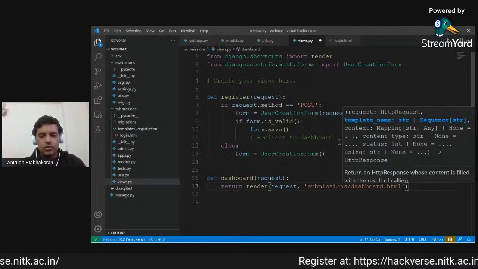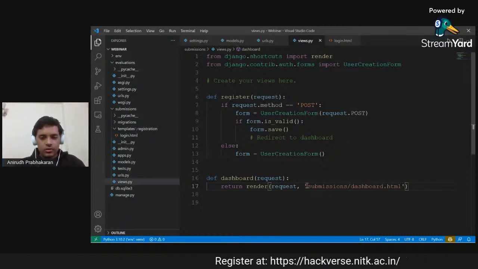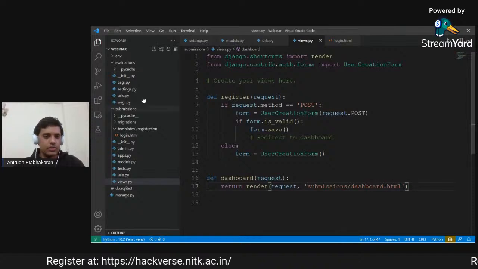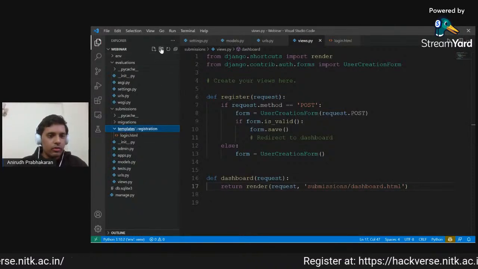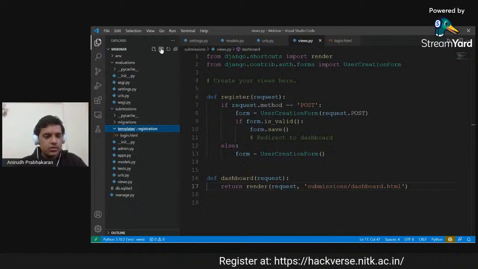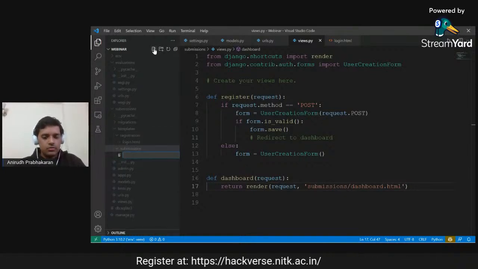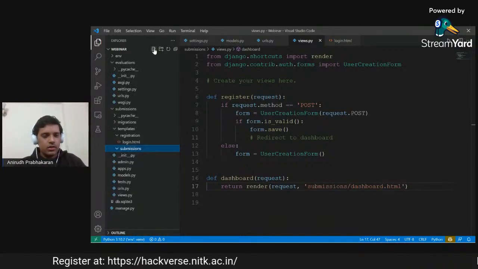Here we are passing the link to the directory called submission slash dashboard.html. So we will go to the templates folder that we made, create our submissions folder here, and inside this we will make a dashboard.html.